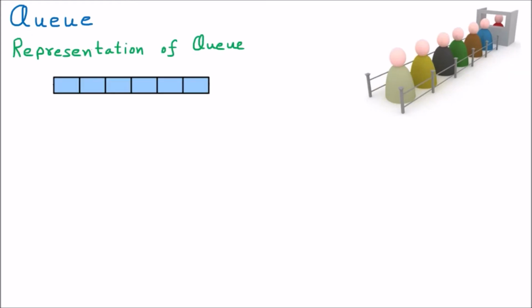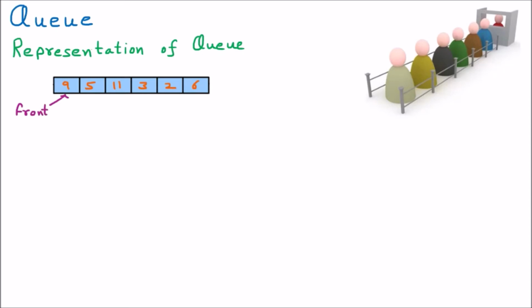Now we are discussing the representation. In the representation, I have taken an array. With the help of an array, we are going to represent the queue. Let us suppose that certain elements are present in the queue, say 9, 5, 11, then 3, 2 and 6. These are the elements present in the queue. The first element is where the front will point. So this one is the front.